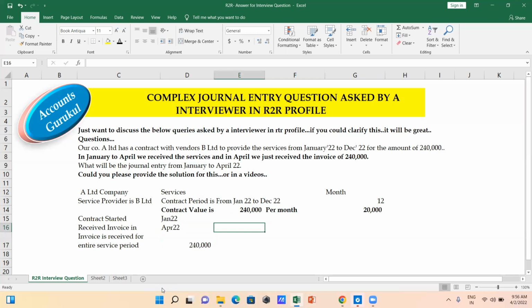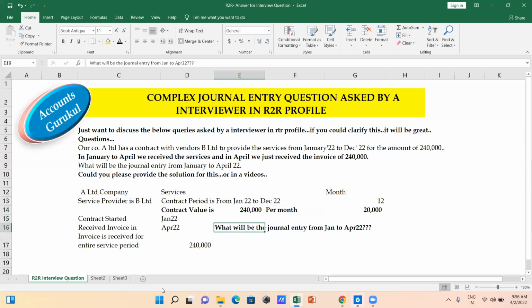Now the question: what will be the journal entry from Jan to April 2022? What journal entry are you going to pass into the system? That's the interviewer's question, and this is a detailed bifurcation of it.